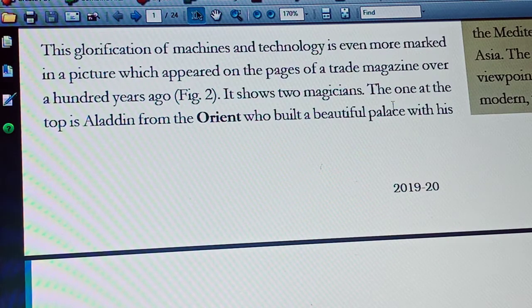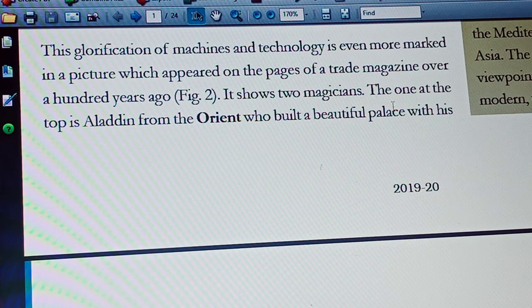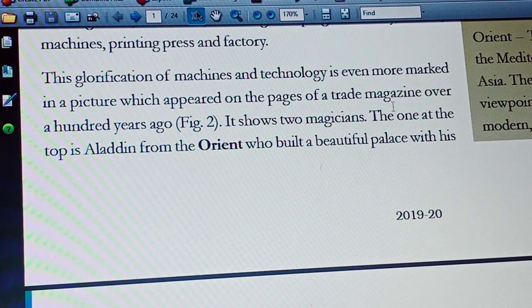See once, the glorification of the machines and technology is even more marked in a picture which appeared on the page of a trade magazine over some 100 years ago. It shows two magicians. The one at the top is Aladdin from the Orient. So what is the meaning of Orient? The countries to the east of the Mediterranean Sea, usually referring to Asia.